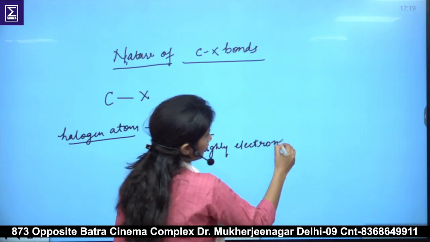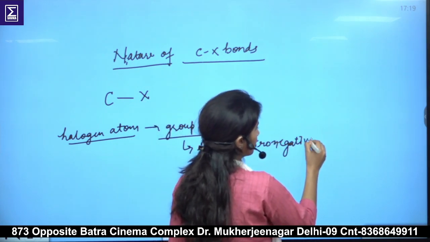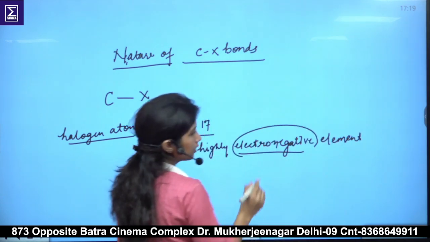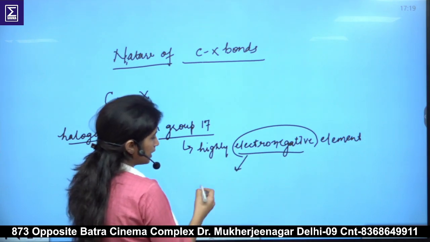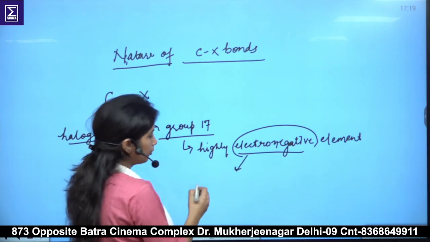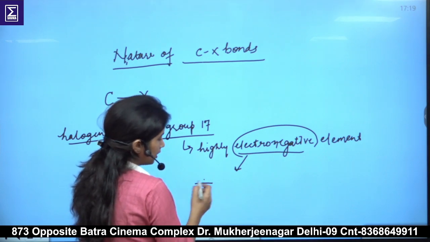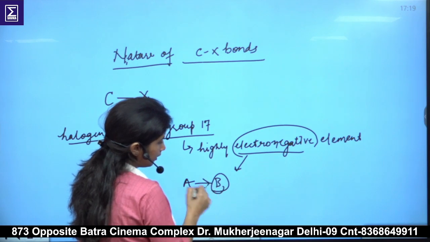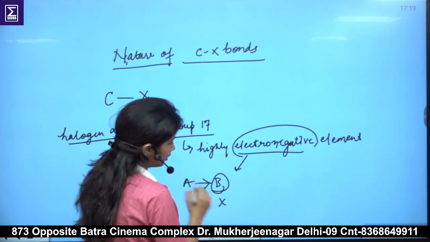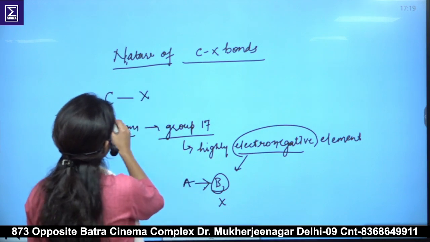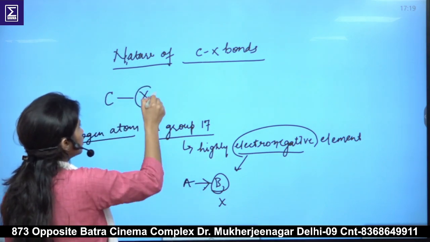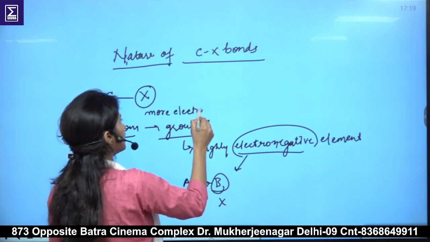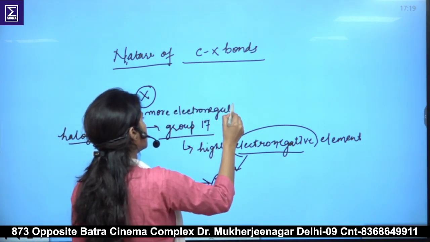As you may recall, what are electronegative elements? Electronegative elements are the elements which have the tendency to attract the bonded pair of electrons towards themselves in the bonded state. Suppose we have A and B, if B is more electronegative, then it will attract the electrons towards itself. So it can be halogen here. Similarly, in case of carbon and halogen bonds, the halogen is more electronegative in comparison to carbon.